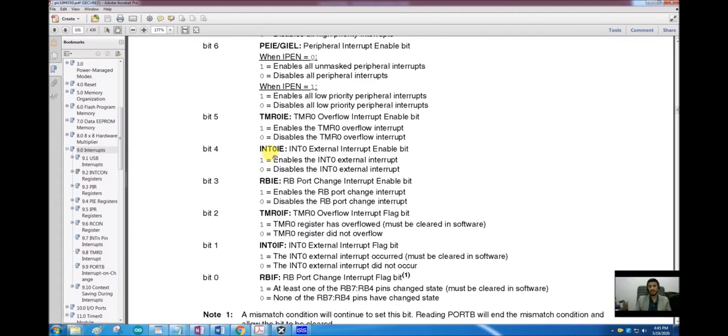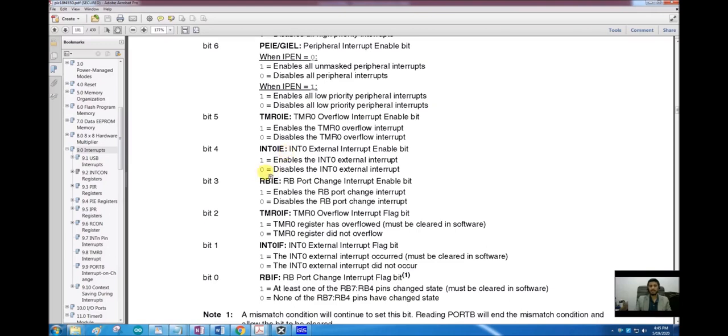INT stands for interrupt, 0 is interrupt 0, so that is by default the external interrupt 0. I is interrupt, E is enable. So INT0IE is the interrupt 0 interrupt enable bit.